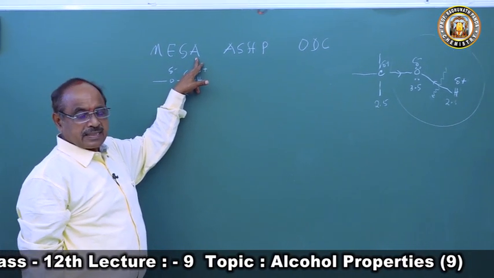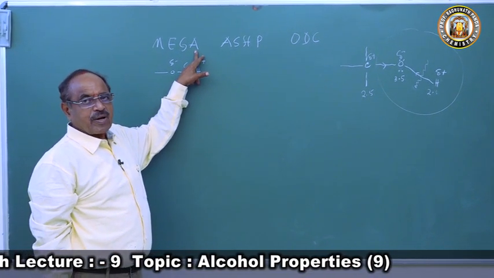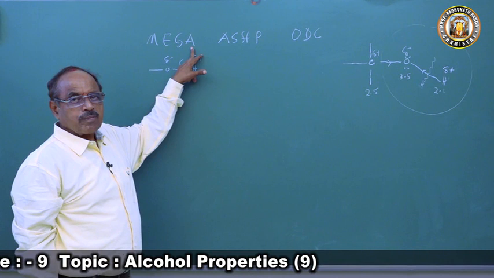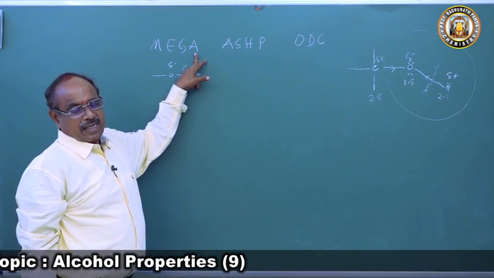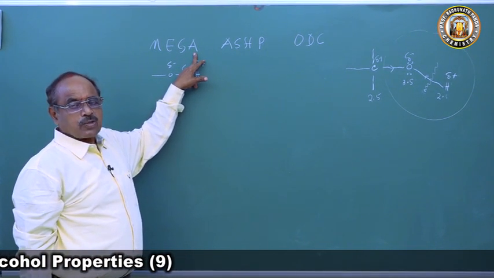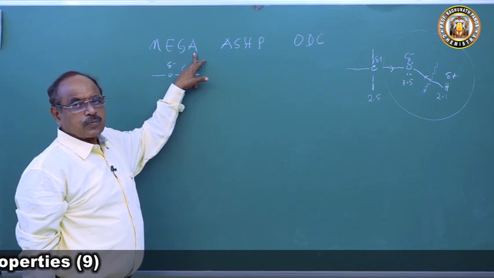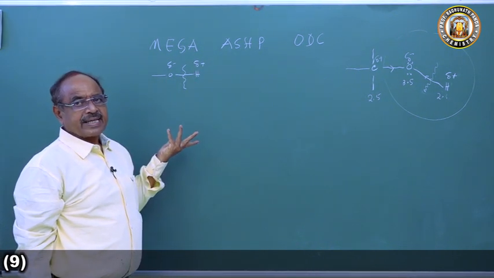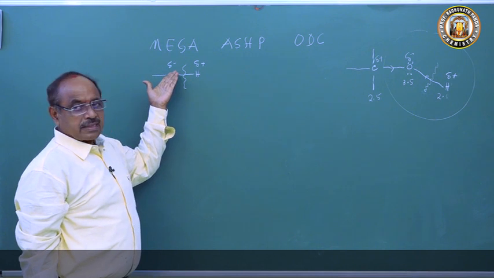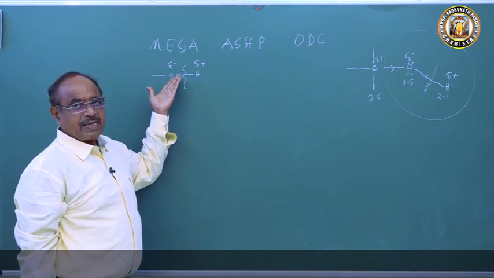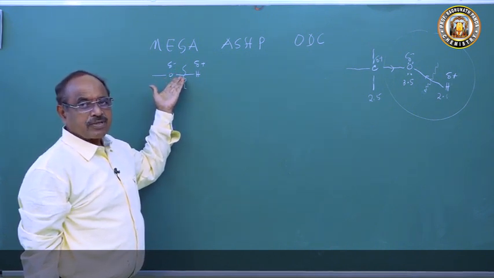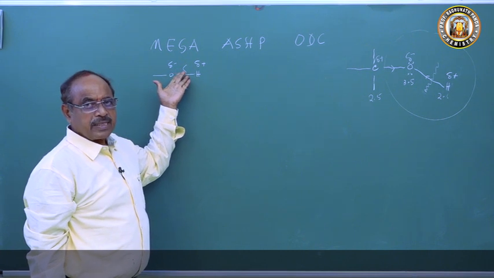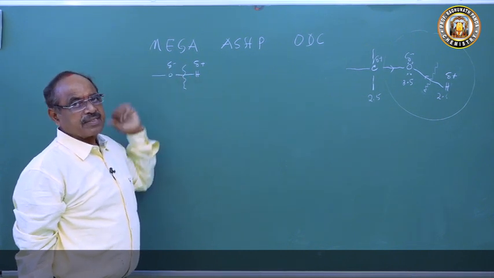The reaction with acetyl chloride or acetic anhydride in alkaline medium, in the presence of sodium hydroxide, undergoes acetylation to produce the acetyl derivative, again an ester. In all these reactions, the order of reactivity is primary alcohol more reactive than secondary, more reactive than tertiary, and all alcohols give this reaction.